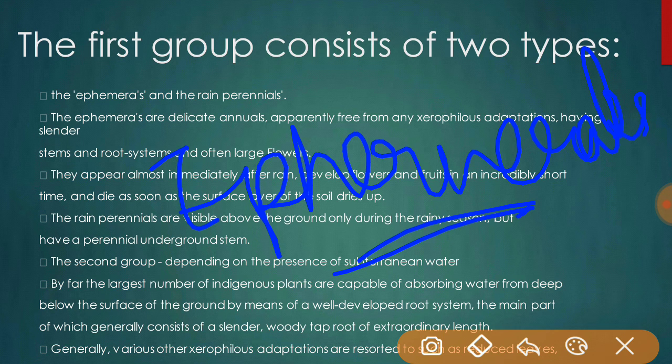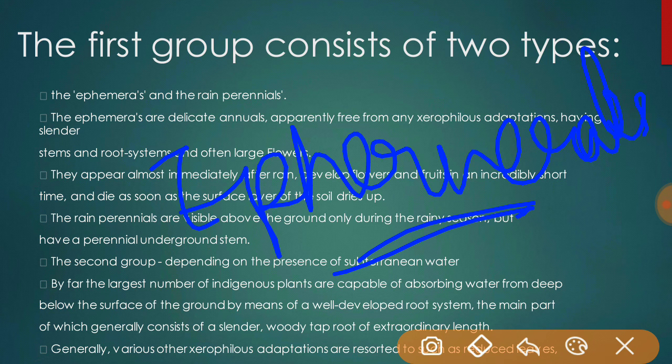These are delicate annuals, apparently free from any xerophytic adaptations, having slender stems and root systems and often large flowers. They appear almost immediately after rain and develop flowers and fruits in an incredibly short time and die as soon as the surface layer of soil dries up. Perennials are visible above the ground only during the rainy season, but have a perennial underground stem.